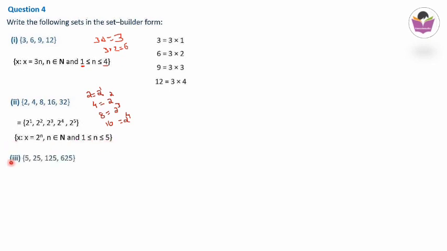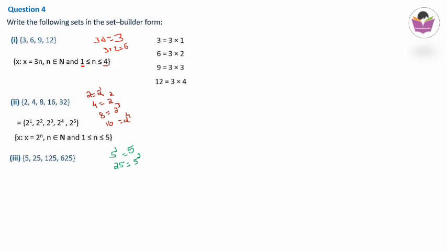Next is the third question: 5, 25, 125, 625. Here also, when you check, the property is quite clear, because we have done the previous question. So 5 we can write as 5 power 1. 5 power 1 is 5. And next, 25 we can write as 5 power 2 or 5 squared. 5 squared is 25.